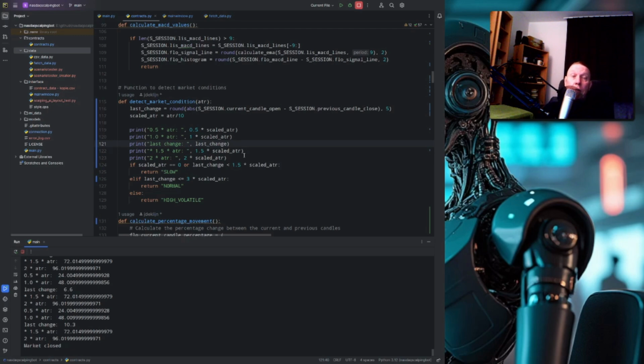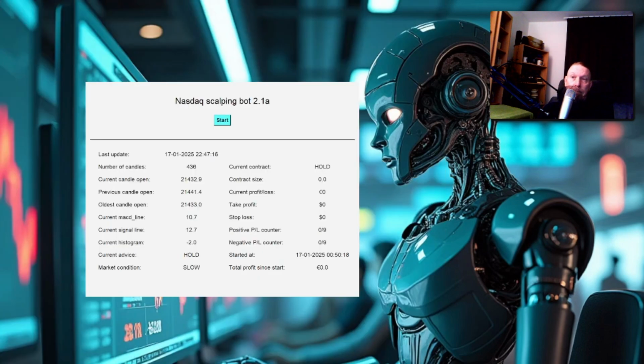Which brings us from the code to the bot. If we look at the bot, it has a white background. After 436 candles, nothing happened. The total profit since start yesterday is 0.0, as in nothing happened in the market. And the bot had nothing to do because we had a slow market. But as usual, the bot functions, so nothing to report there. And so we can go to the market.